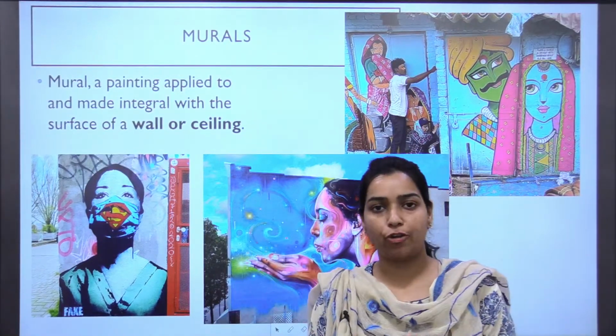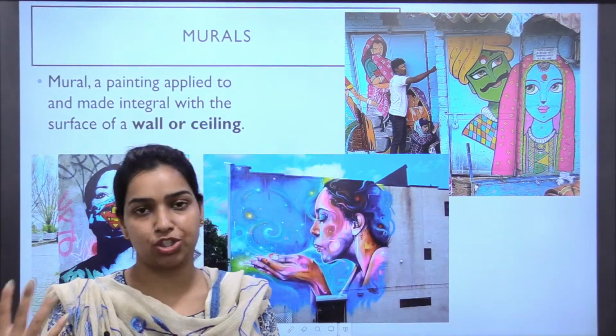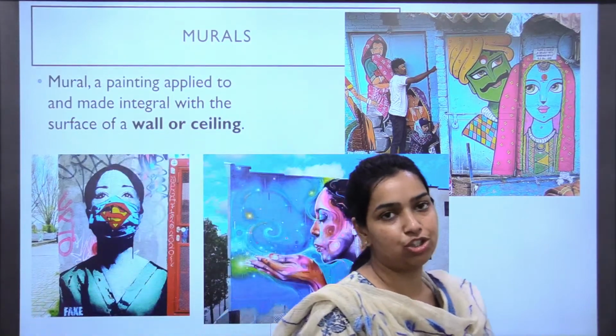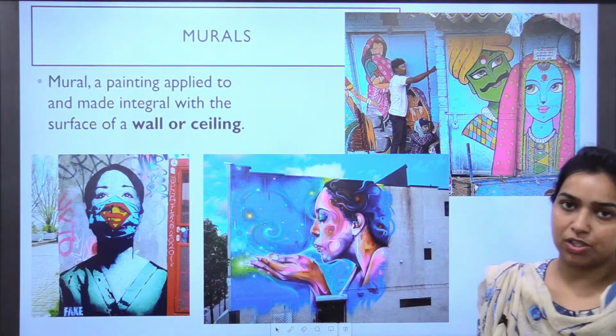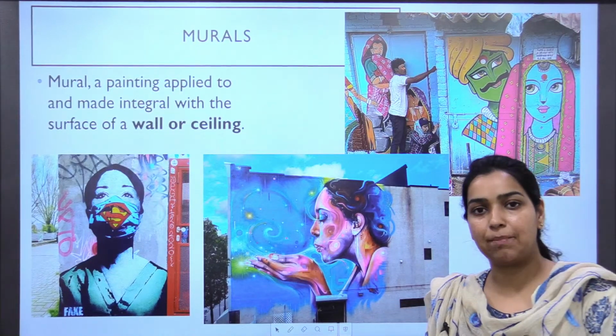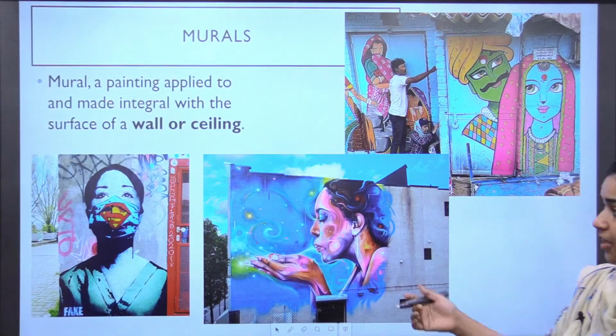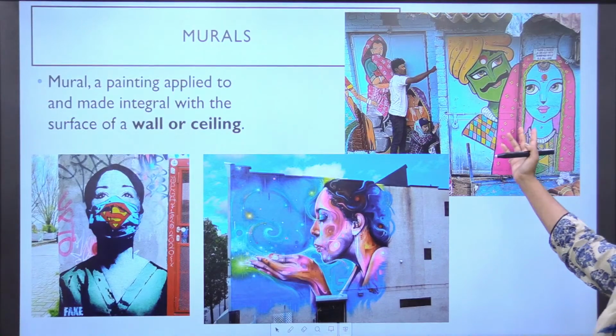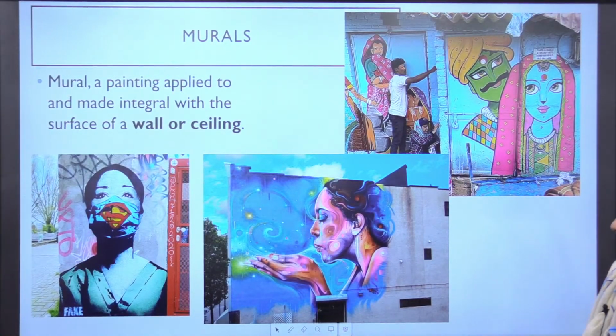The huge paintings done on the walls or ceilings of a place are generally known as murals. Graffiti is a good example of today's murals. These pictures are also examples of murals.